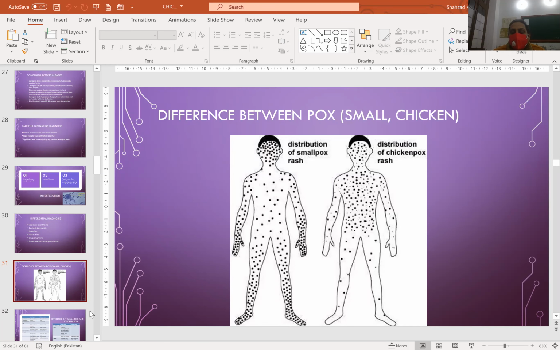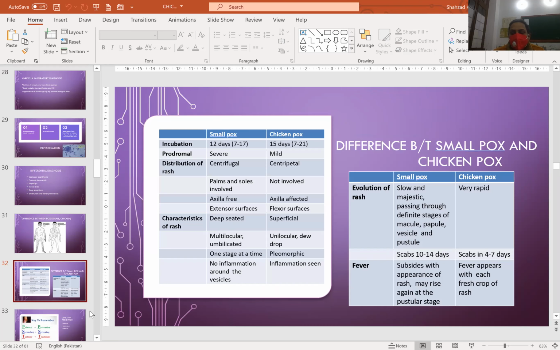Differences between smallpox and chickenpox. You can see the distribution of rash among smallpox and chickenpox. In smallpox, it is at the periphery, the limbs at the ends, whereas in chickenpox, it is abundant on the trunk. These are the differences. The incubation period is different: smallpox is 12 days, in chickenpox it's 15 days on average.